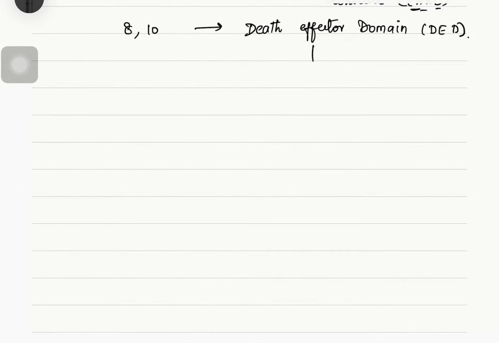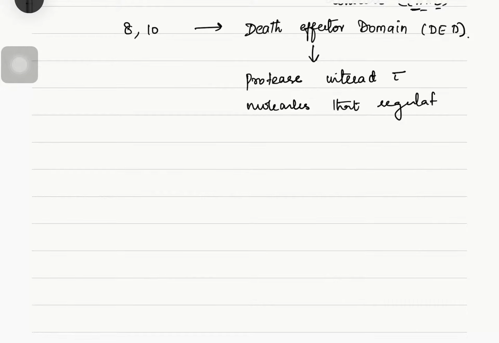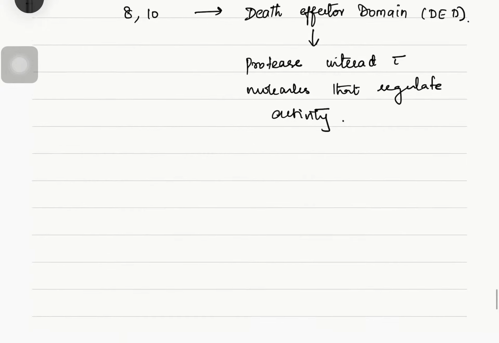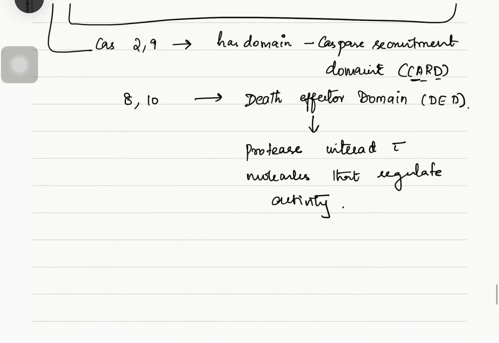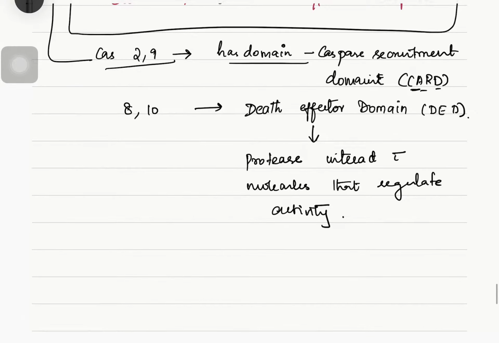So what is this domain going to do? It enables the protease to interact with molecules that regulate the activity of apoptosis. So this is about caspase 2 and 9, which have the domain CARD, and caspase 8 and 10, which have the death effector domain. Both interact with molecules that regulate apoptotic activity.